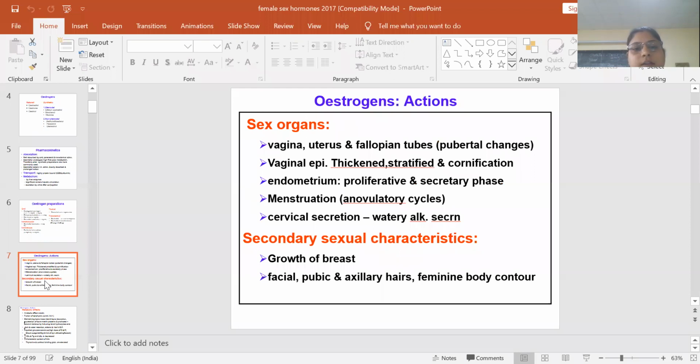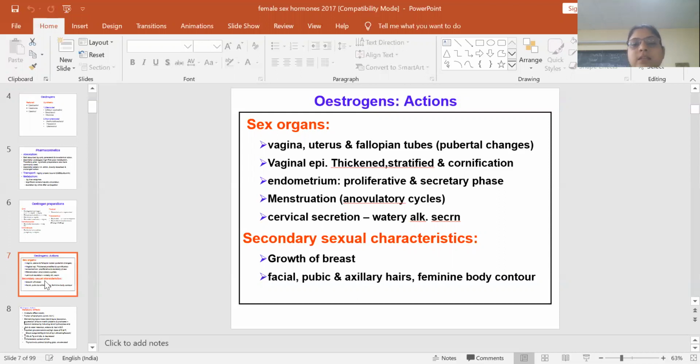Estrogen's actions are on the sex organs. It will lead to formation of the vagina, uterus, and pubertal changes will be there in the vagina, uterus, and fallopian tubes. There will be thickening of the vaginal epithelium, stratification and cornification, and the endometrium. There will be the proliferative and secretory phase in the endometrium.